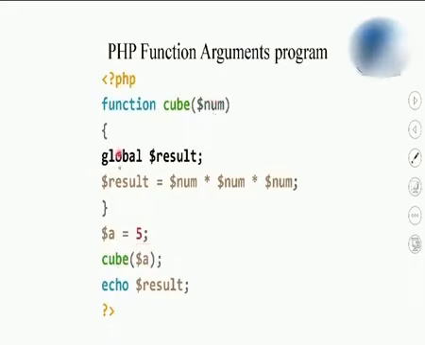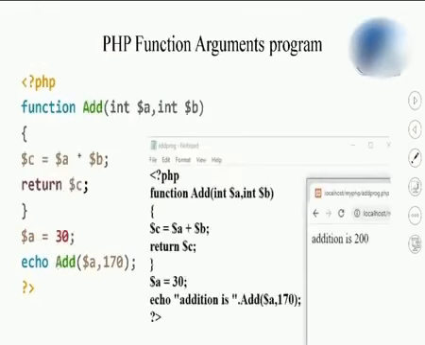Here I have used the word global for the result variable. Because of that, this result is accessible outside the function also. This result I have given the value of number multiplied 3 times, like this. So it will calculate a cube, and the cube it will print in the echo statement here.